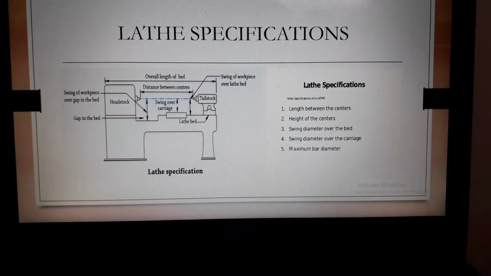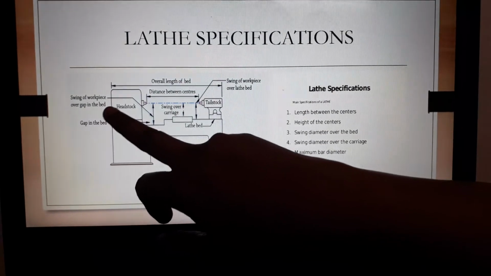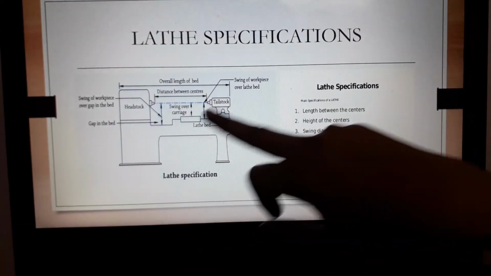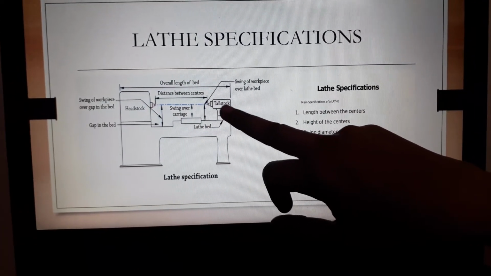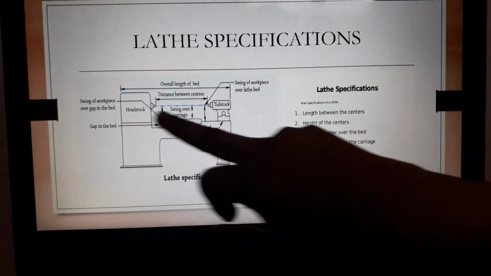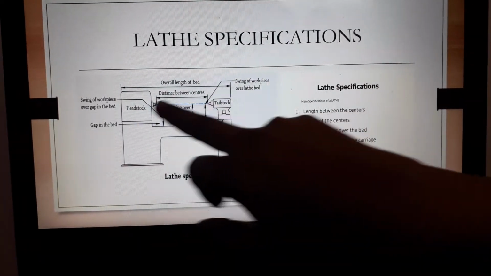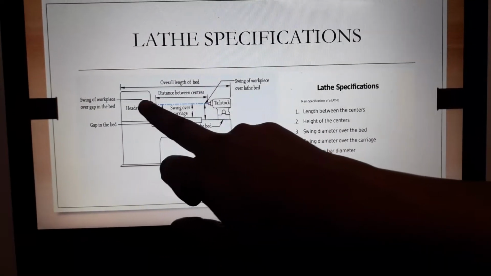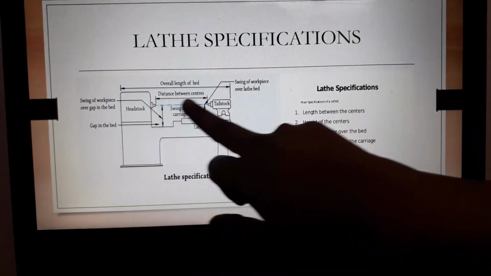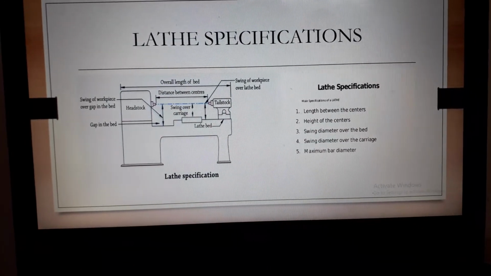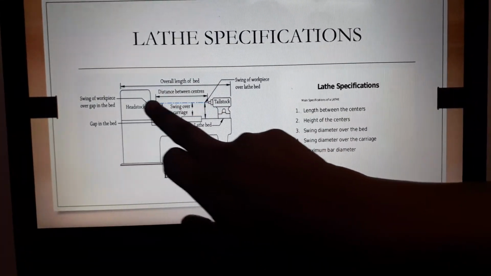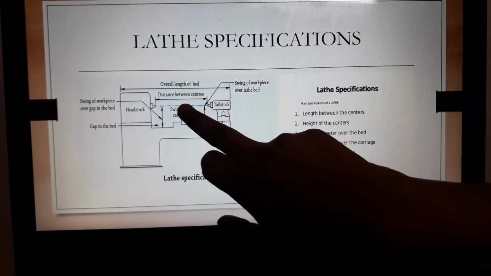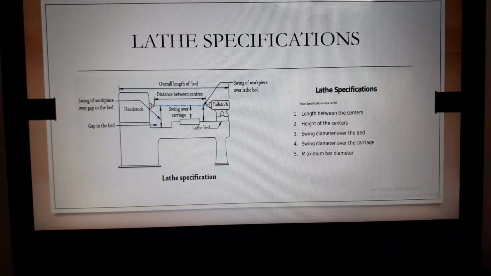What is meant by length between the centers? We use two centers. One is the live center, the rotating part. The other is the support used for the tailstock, called the dead center. The distance between these two centers is the length between the centers, because the workpiece is held between the live center and the dead center, which supports the workpiece. That's why we need the length between the centers.